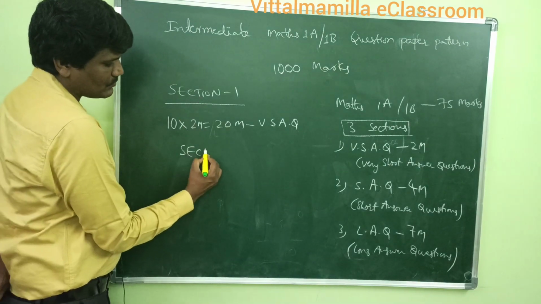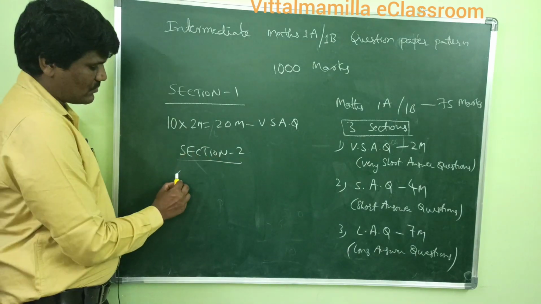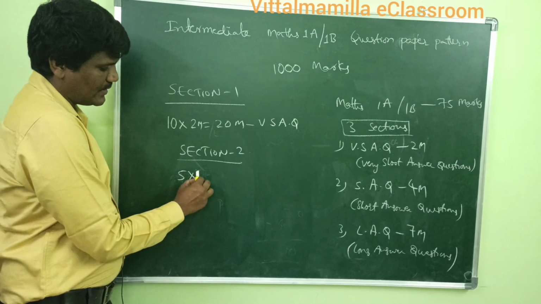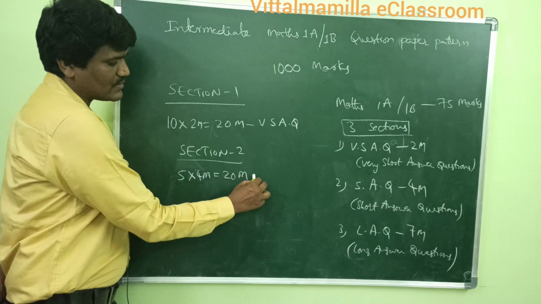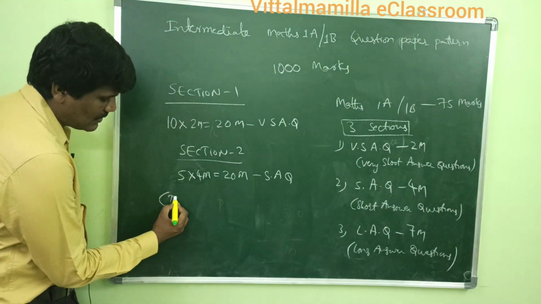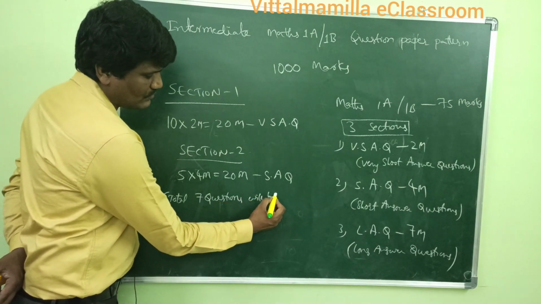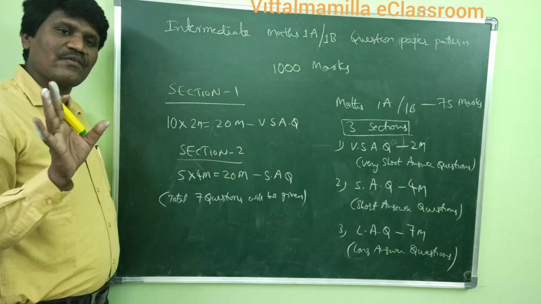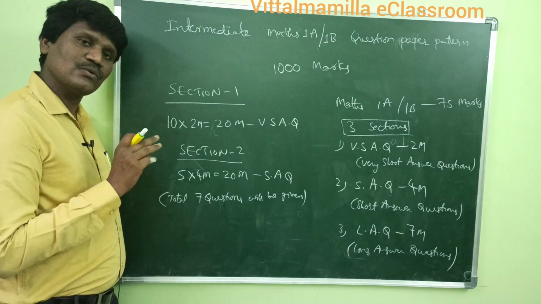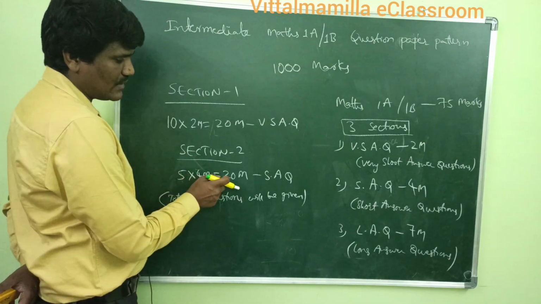And section 2 is the 4 mark questions. You have to answer 5, each is 4 marks, total 20 marks, for short answer questions. But here 2 are optional. Total 7 questions will be given, but you should answer only 5 questions. Any 2 you can leave. So you can attempt only 5 out of 7 in the short answer questions, and you will get 20 marks here.